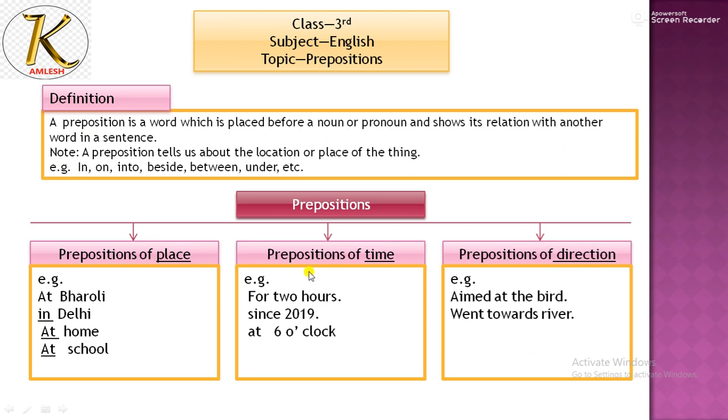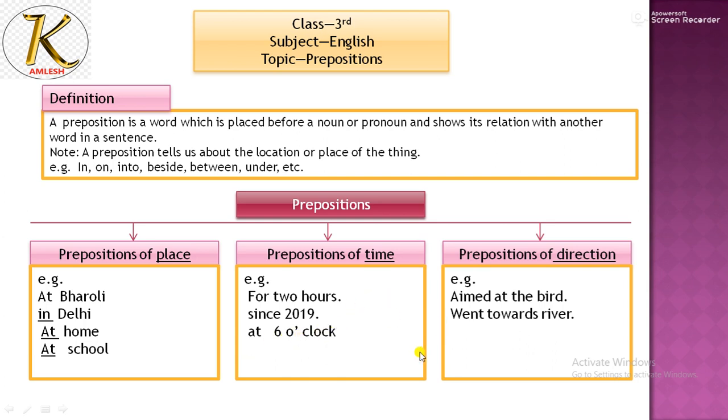Okay, now prepositions of time. When the duration of time is given, like 2 hours, 2 months, 2 weeks, then you will use preposition for. And when a fixed time is given, then you will use preposition since. Like you can say, I am a student of DAV School Bareilly since 2019. And with the time of day we use preposition at. Like, I get up at 6 o'clock in the morning. My English class starts at 1 o'clock in the afternoon. So we use at with time.